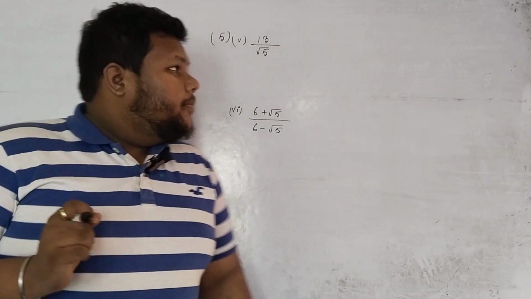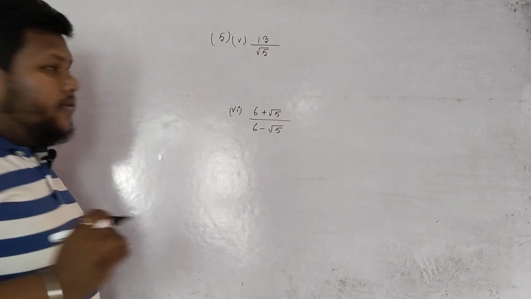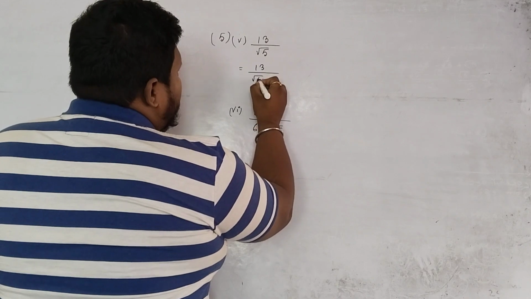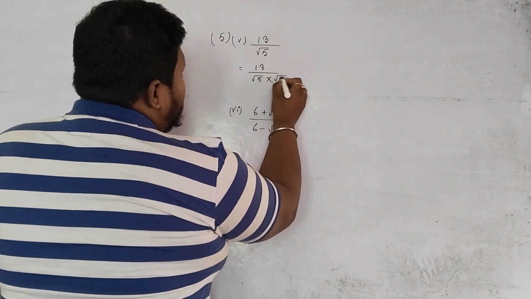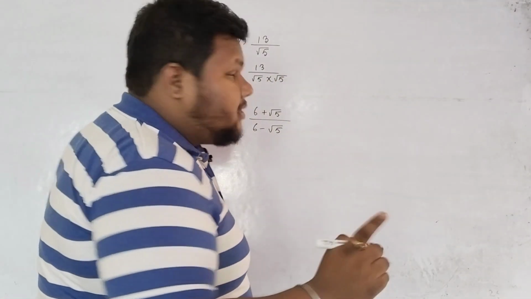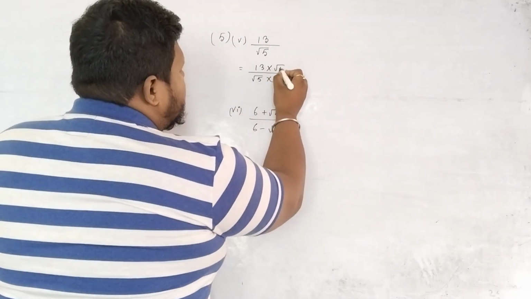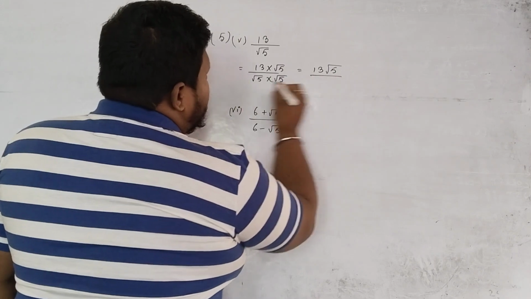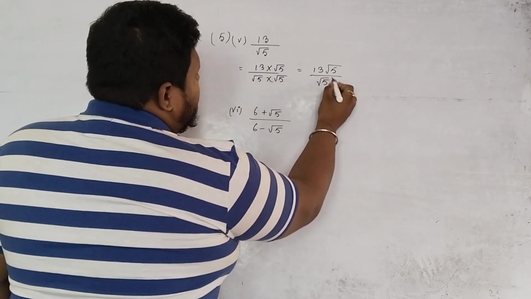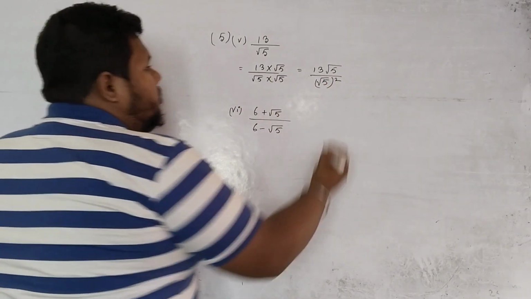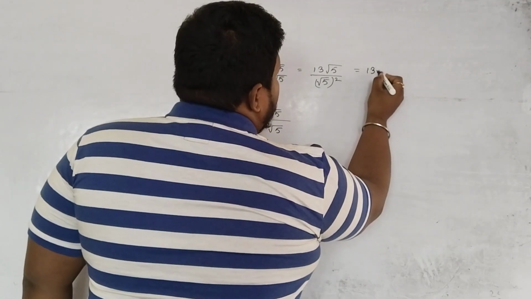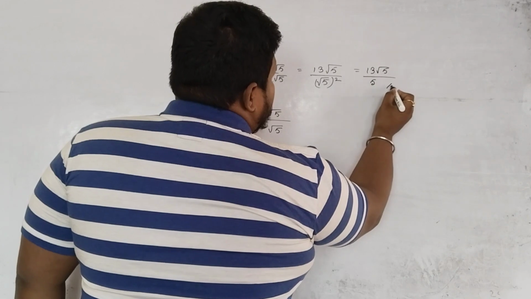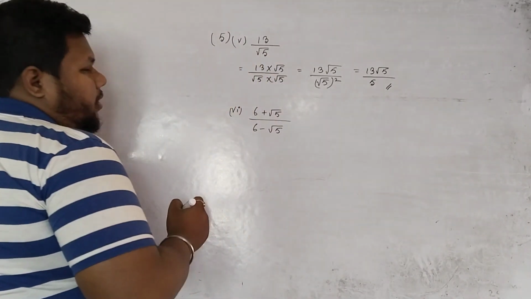Number 5. 13 by root over 15. Only one term is there in the denominator. So we will multiply with the same term and no need to worry about the sign. So 13 into root 5 is what? 13 root 5. Root 5 into root 5 is what? Root 5 whole square. So in the numerator we have 13 root 5 and denominator root 5 square is 5. So we have rationalized the denominator.